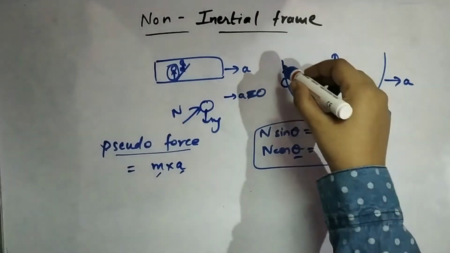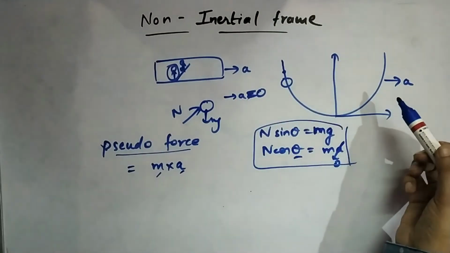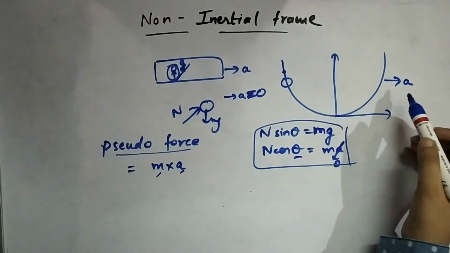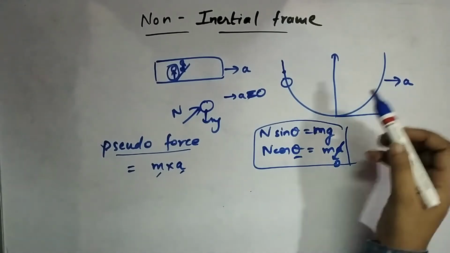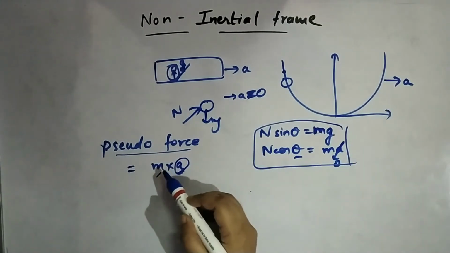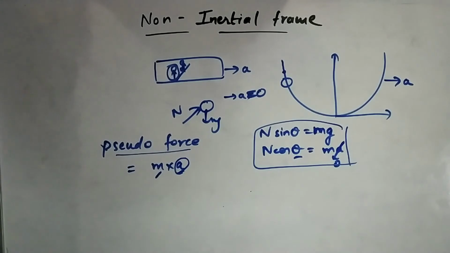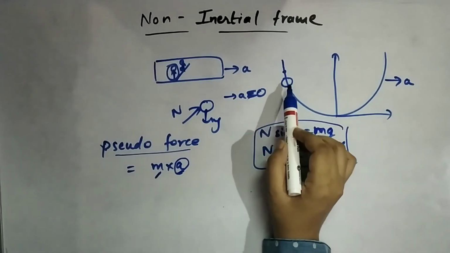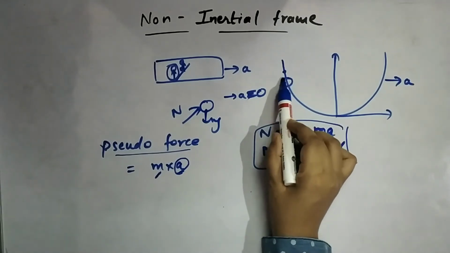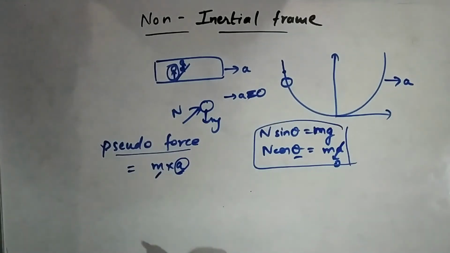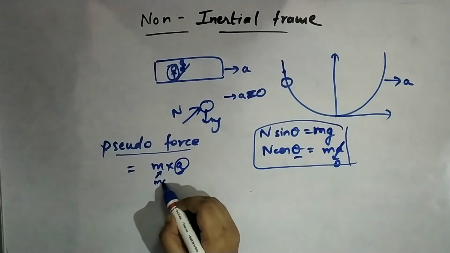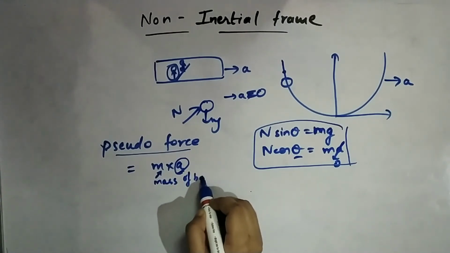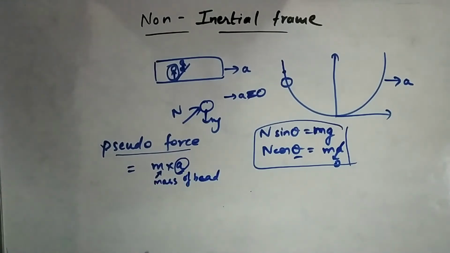The frame, the moving frame, is moving with some acceleration a. That acceleration should come here, and the mass of the body under consideration should be taken here. The body under consideration is the system that we are studying, which is the bead here, right? So the mass of the bead should come here. This is the pseudo force.